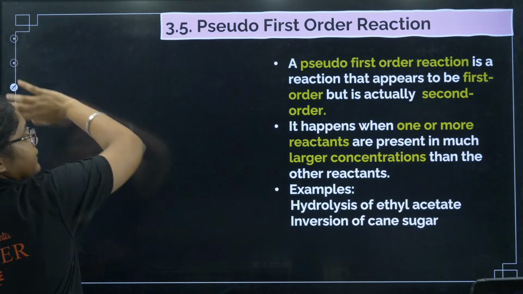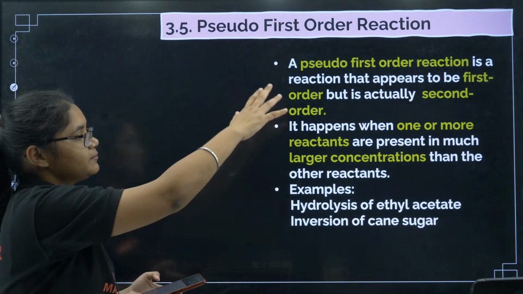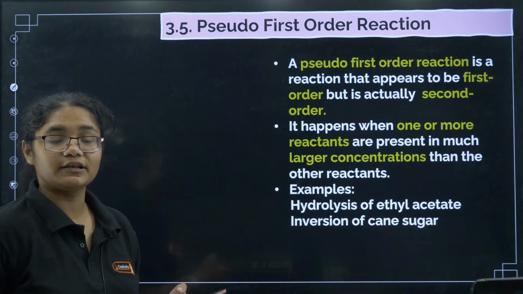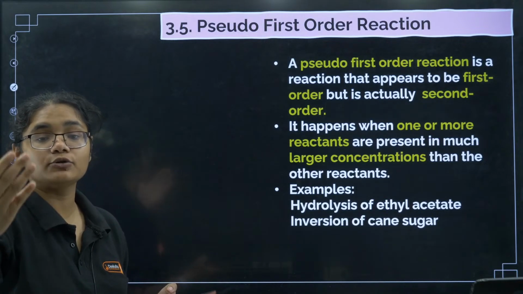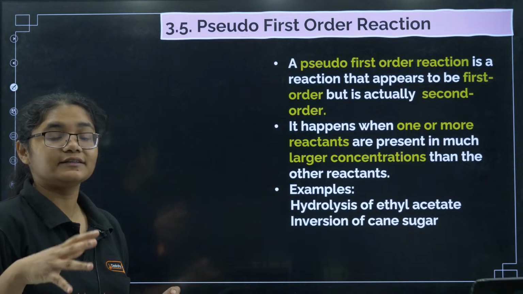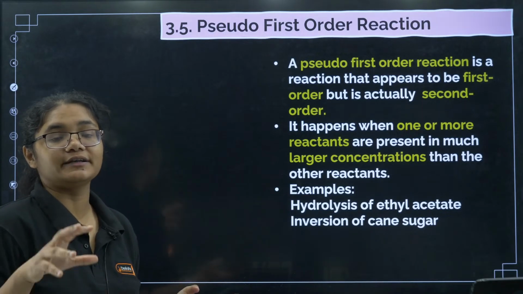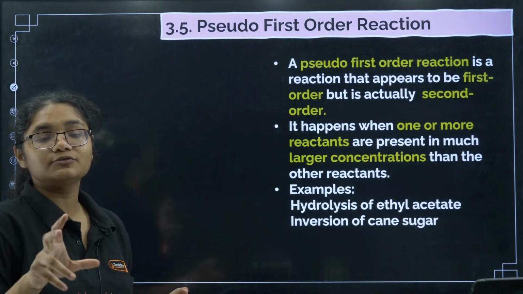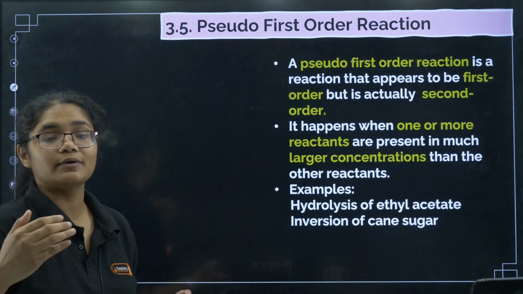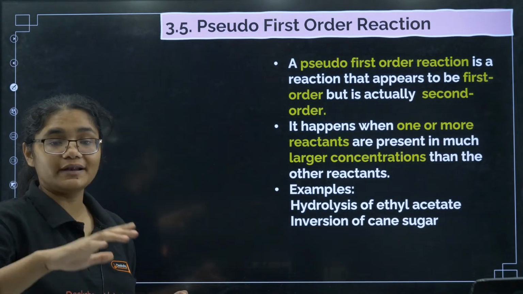Pseudo first order reactions, you can see here what a pseudo first order reaction is. These are reactions that appear to be of some other order, but actually are first order reactions. A pseudo first order reaction happens when you have one reactant, like the solvent, in excess.